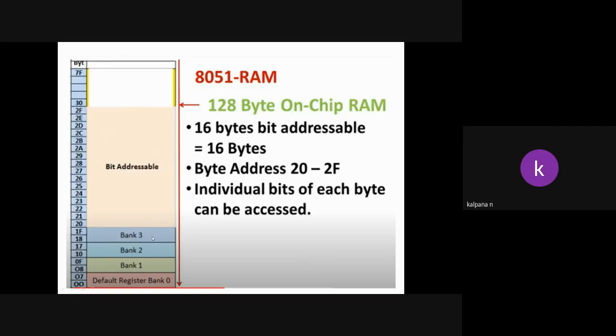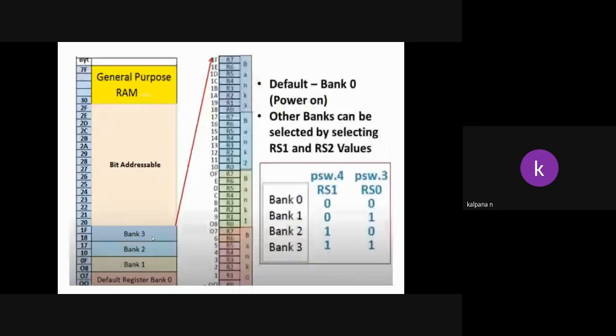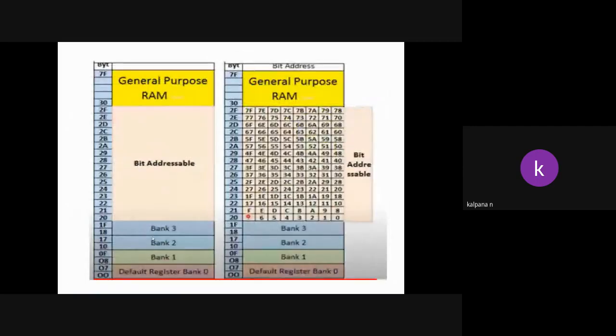Whereas in bit addressable, we can address bit by bit. Like this, if triple E is there, bits 0 1 2 3, these 3 bits will be occupied, and the remaining bits 3 4 5 6 7 can be used to store other data.